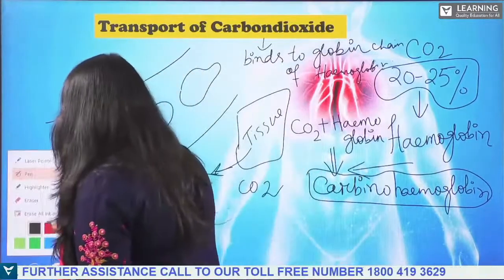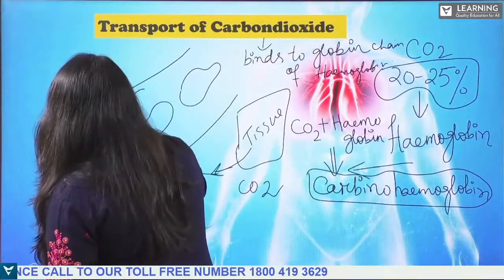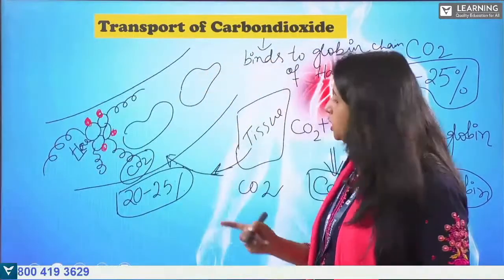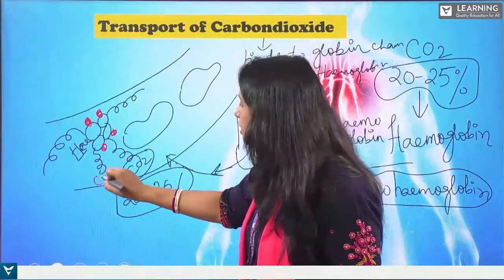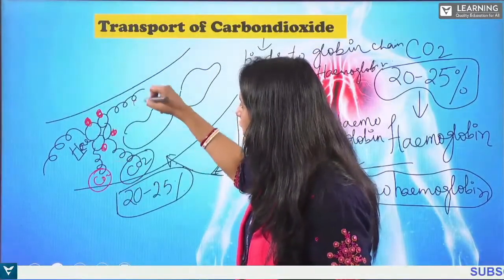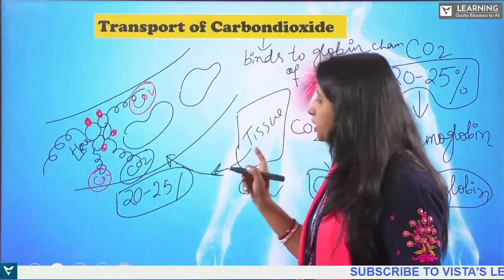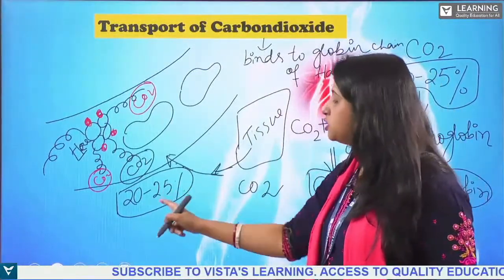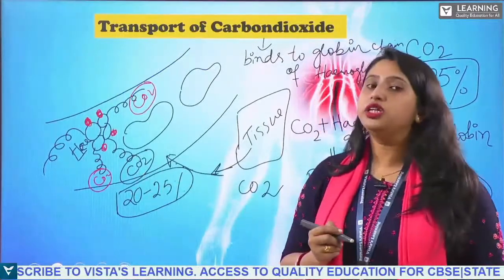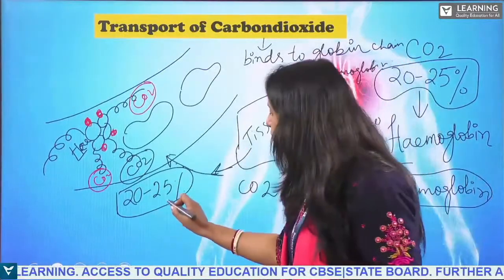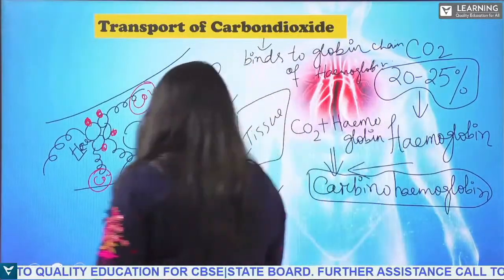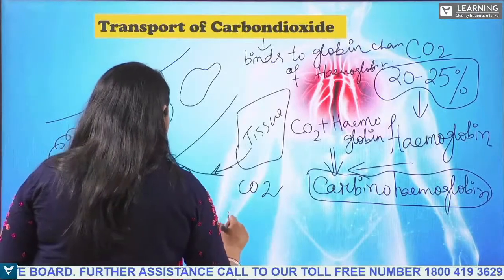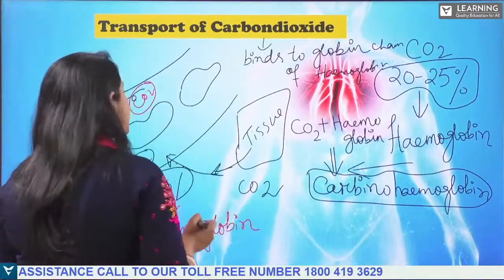Along with that, oxygen is also present in the hemoglobin. The carbon dioxide is coming and binding here to the globin. But 70% is still remaining. Only 20 to 25% is binding with the globin of the hemoglobin.